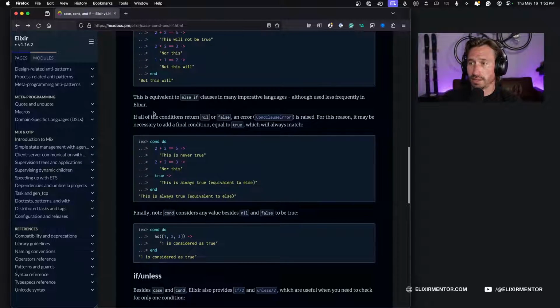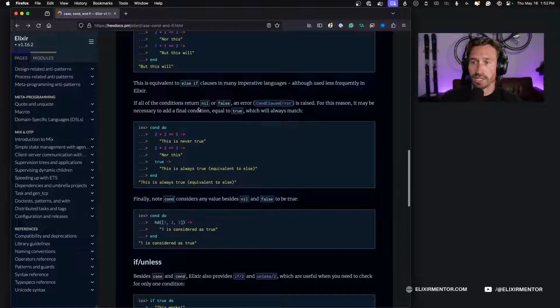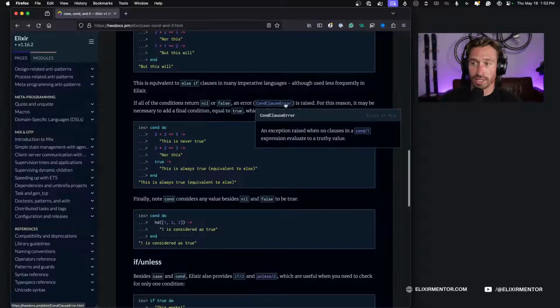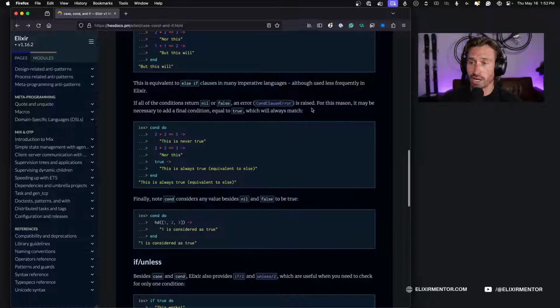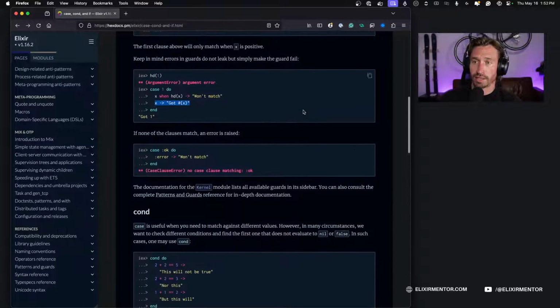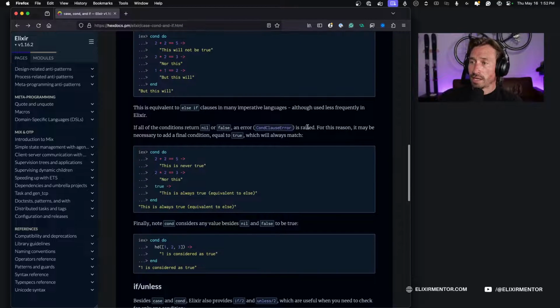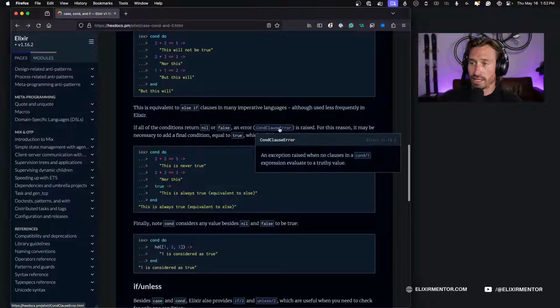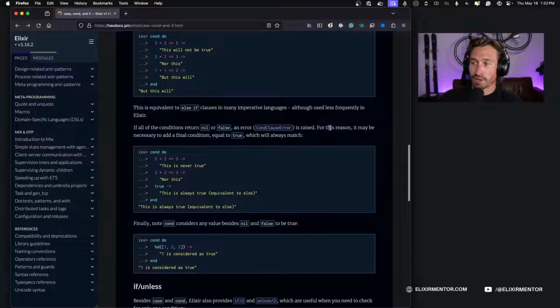Let's see. So if all the conditions return nil or false, we get a condition clause error, just like we saw with the case statement. If all of the conditions return nil or false, you get a condition clause error. For this reason, it may be necessary to add a final condition.